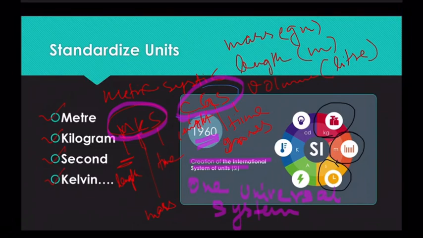For luminous intensity, to find the intensity of light, they used candela or cd. For temperature, they used Kelvin. For electric current, they used ampere, and various others. If you look into chart 3.1 in your book, you would be able to know it.